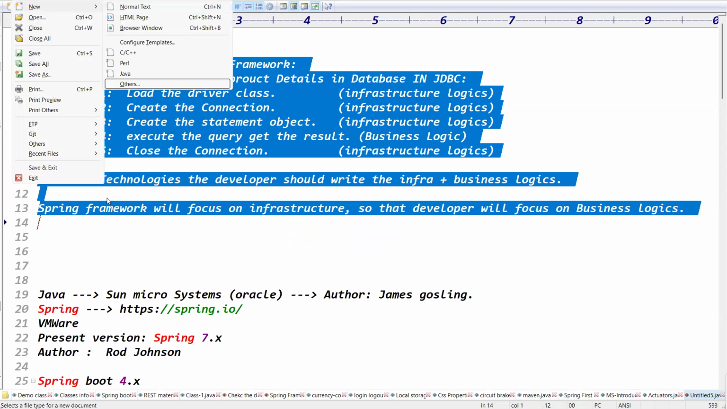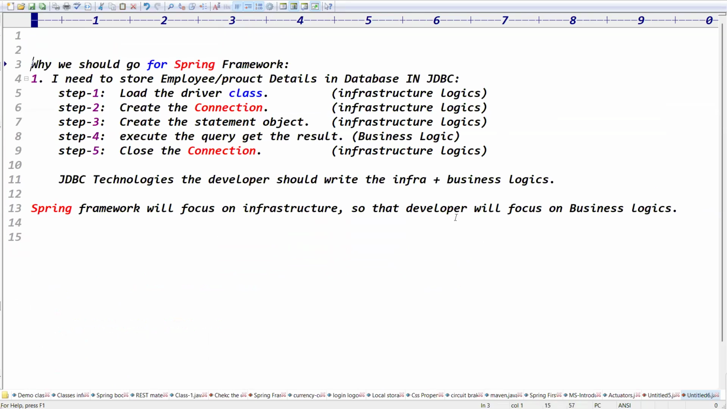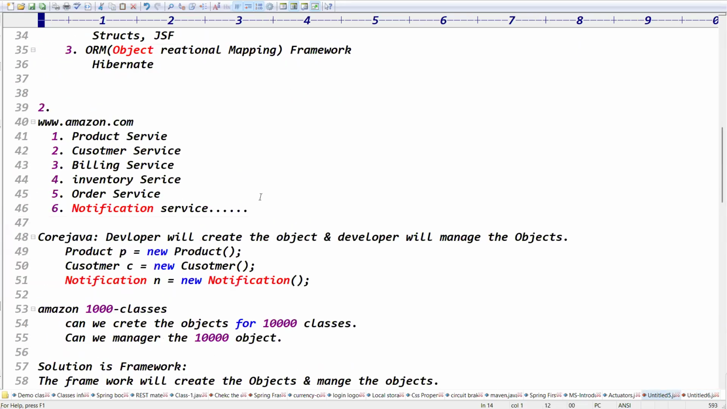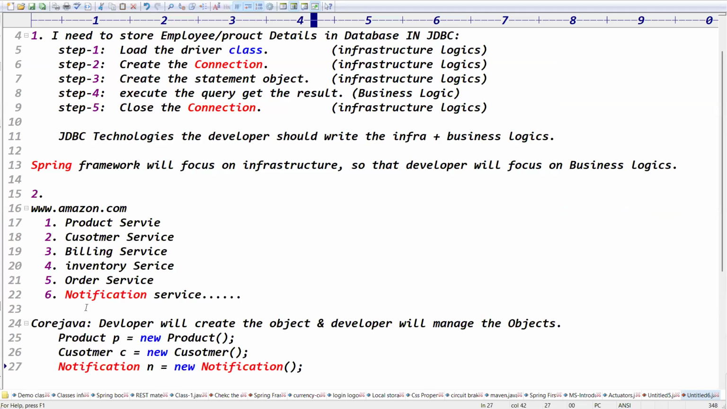We discussed the first point. The framework will focus on infrastructure logic, so the developer will focus on business logic. Yes, that's a very important point. And the second point: if you take the Amazon application, it has different services like the product service, order service, billing service, inventory service, and notification service.